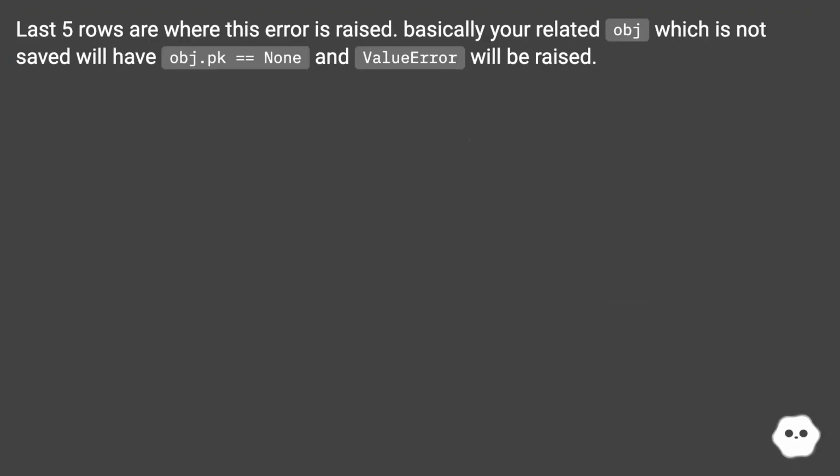The last 5 rows are where this error is raised. Basically your related object which is not saved will have obj.pk equal to None, and a ValueError will be raised.